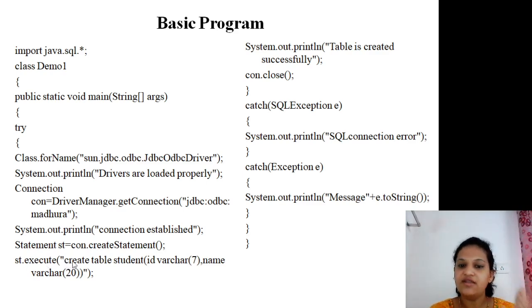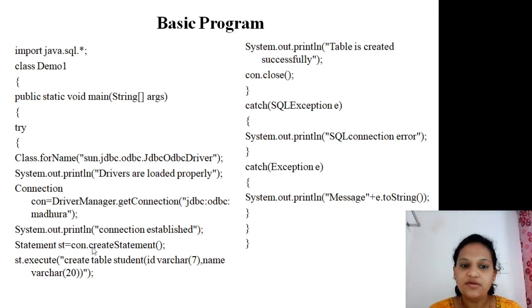Now what is our target? We just want to create the table, so we use the method st.execute. The table name I have mentioned here is student, and I have taken two attributes for the student table, id and name, both mentioned as varchar. To check whether the table is created or not, I have added a print line, System.out.println, that the table is created successfully. Only then will this line appear on your command prompt.